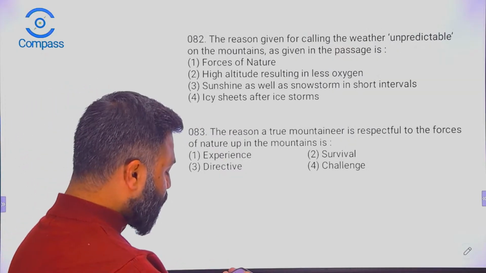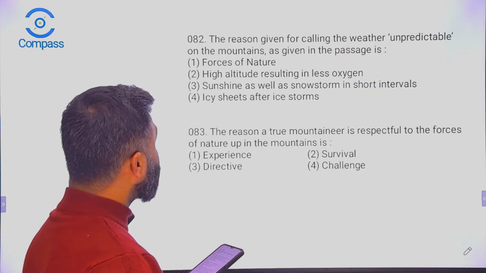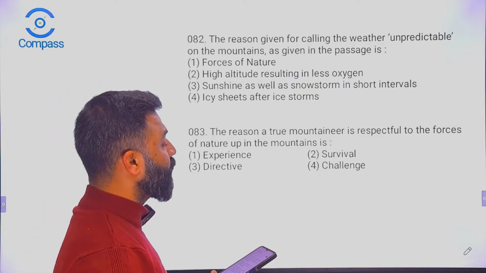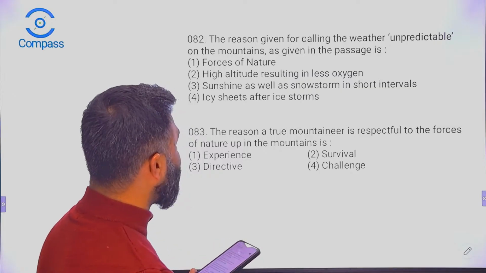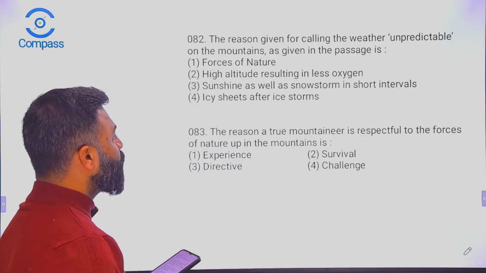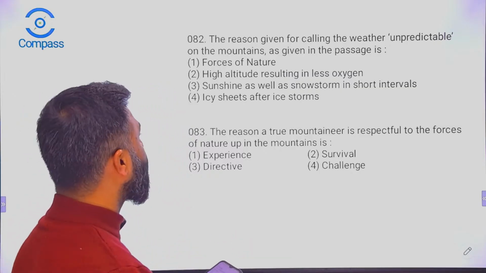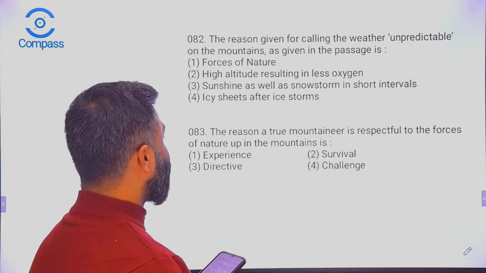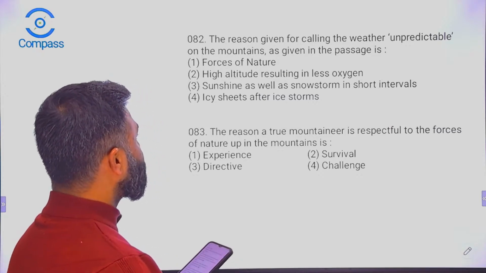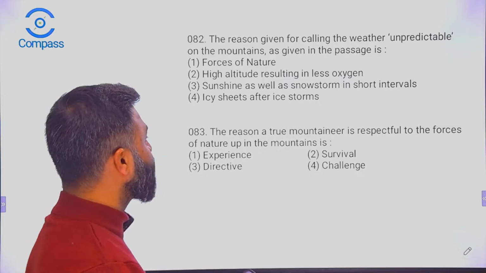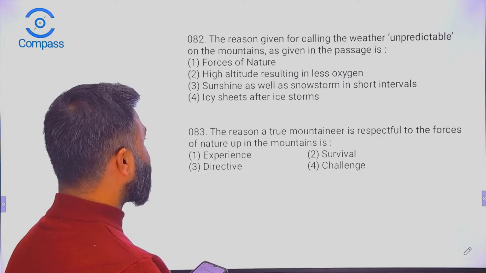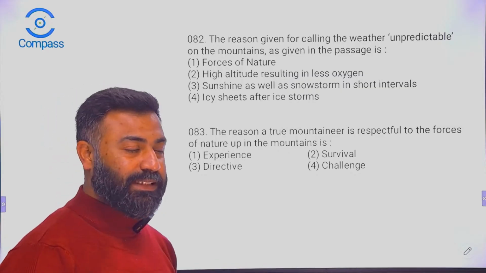So question number 82. The reason given for calling the weather unpredictable on the mountains, as given in the passage, is: forces of nature, high altitude resulting in less oxygen, sunshine as well as snowstorm in short intervals, icy sheets after ice storms.